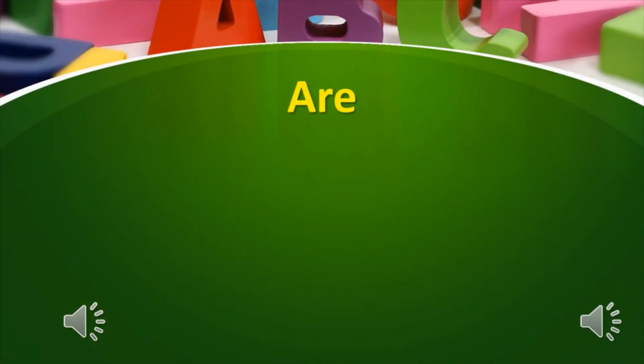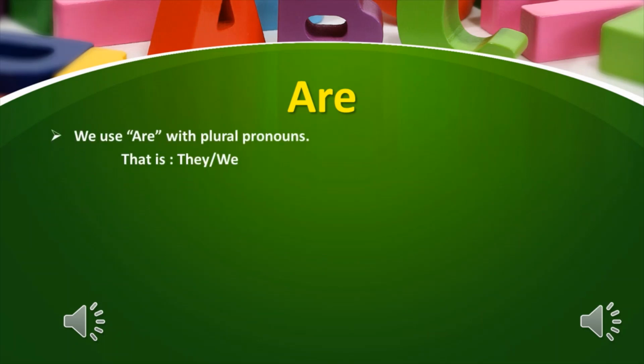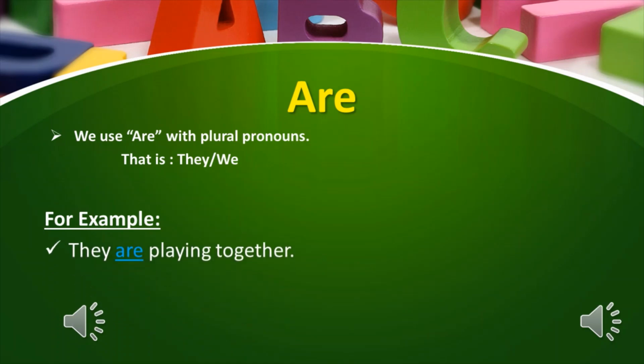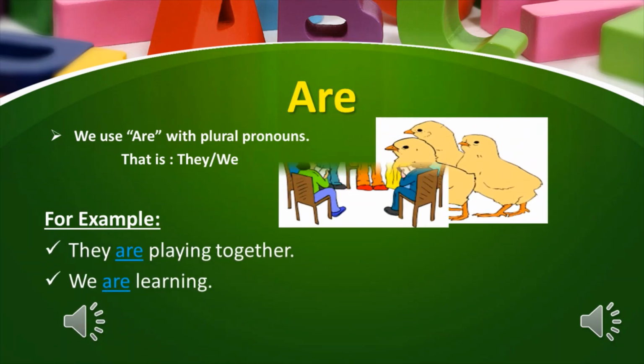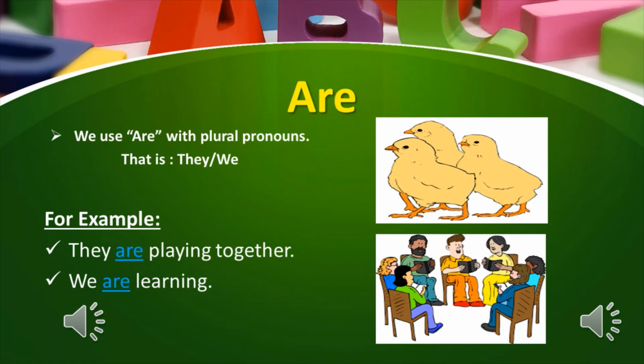Now, let's learn about where we use are. So my dear students, we use are with plural pronouns. Example of plural pronoun is they and we. So students, whenever we talk about more than one person, more than one place, more than one animal or more than one thing, we use are with it.